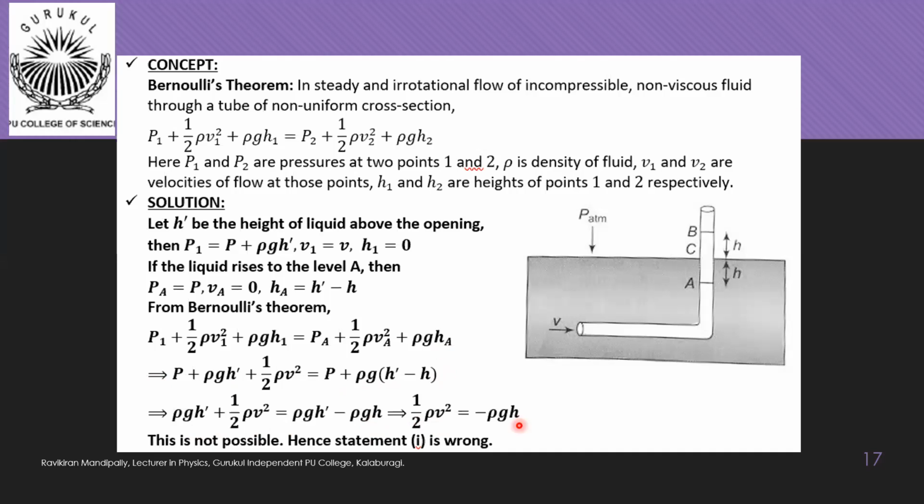Here this value is generally kinetic energy per unit volume, or simply kinetic energy, you can say. Kinetic energy cannot be negative actually, so statement 1 will be wrong. That means if the liquid is rising up to point A, then the kinetic energy of the body at this position would be a negative value, which is wrong.